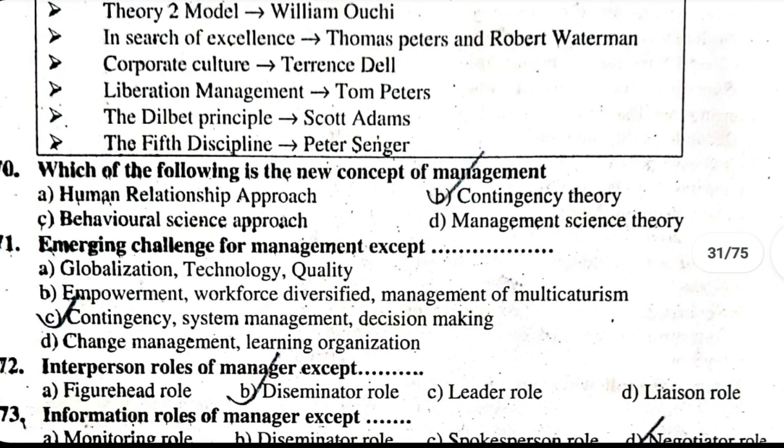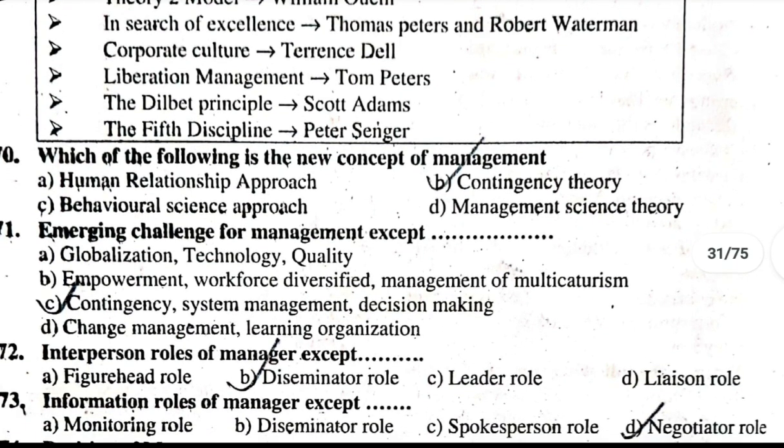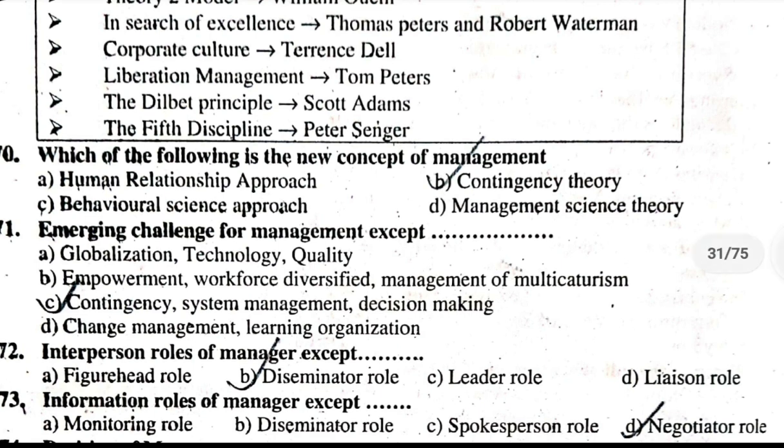273. Information roles of manager except A. Monitoring role, B. Disseminator role, C. Spokesperson role, D. Negotiator role. Information roles of manager are monitoring, disseminator, and spokesperson role. Information role doesn't include negotiator role.